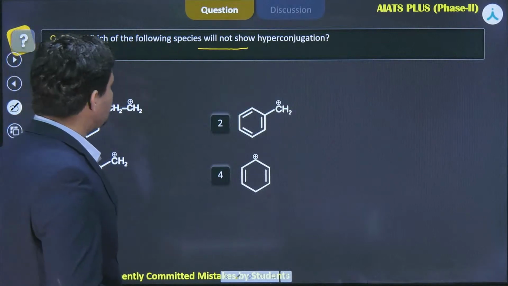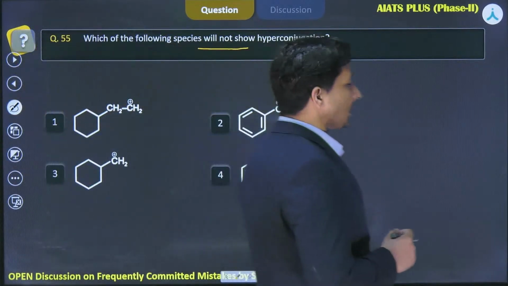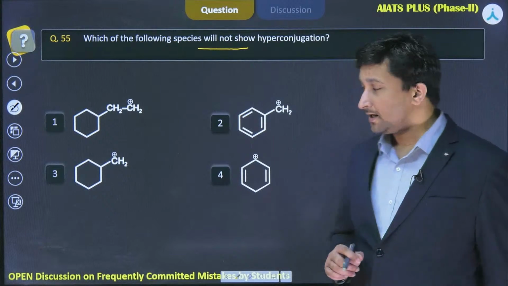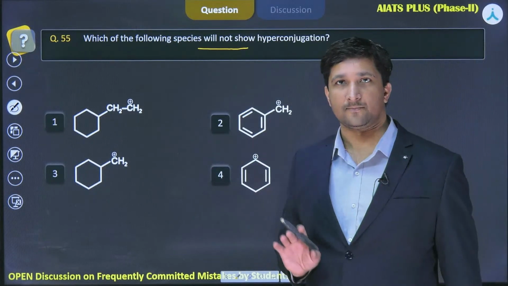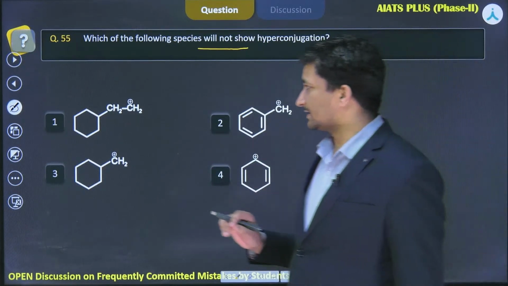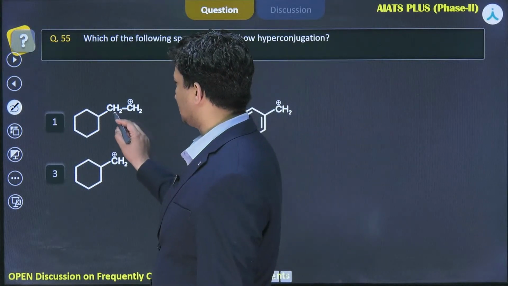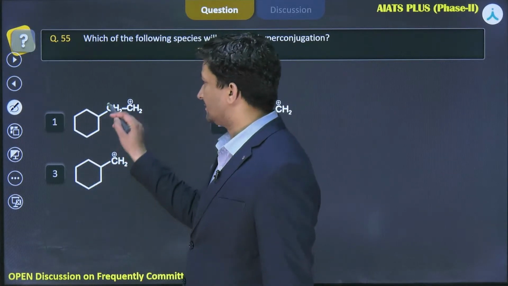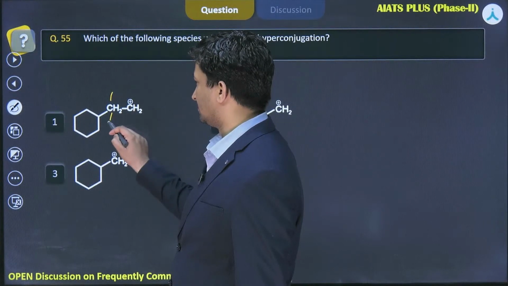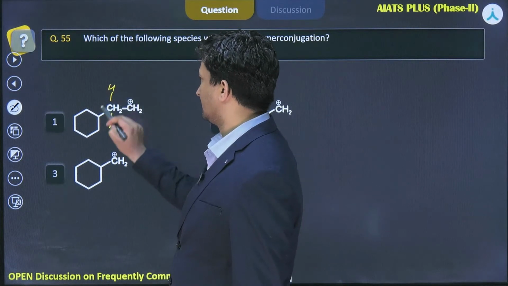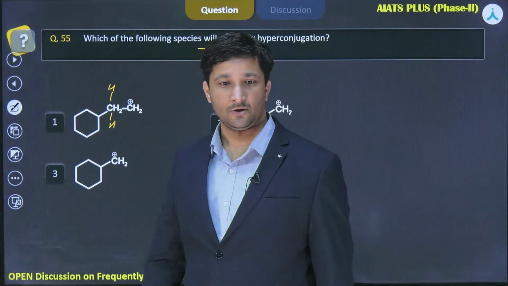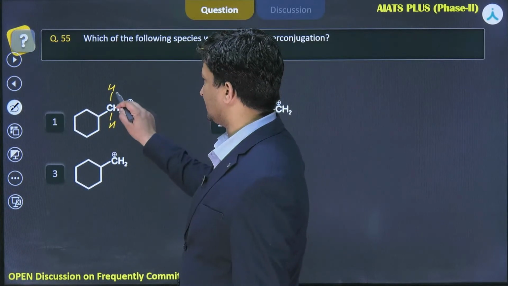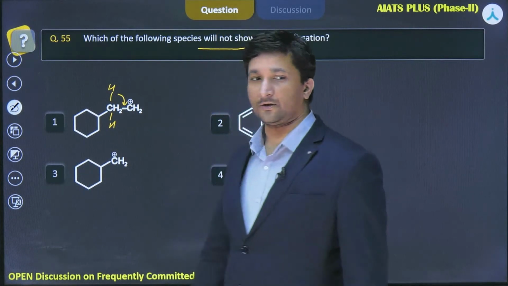Now, which of the following species will not show hyperconjugation? Here we are talking about carbocations. In this case, you can see CH2 is there, and this structure has 2 hydrogens and one carbocation, an empty p orbital. So they can very easily transfer their electrons.